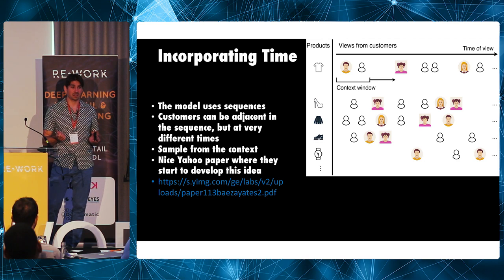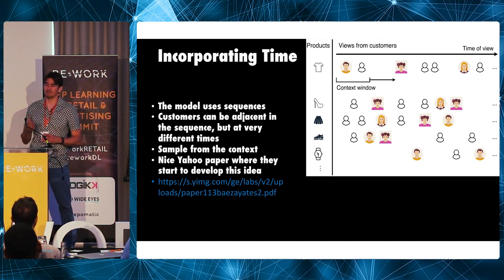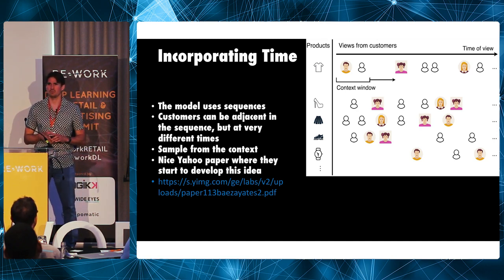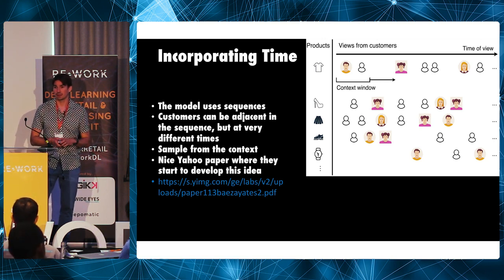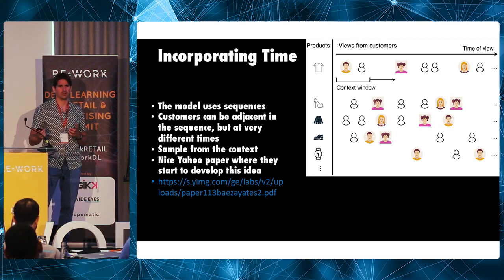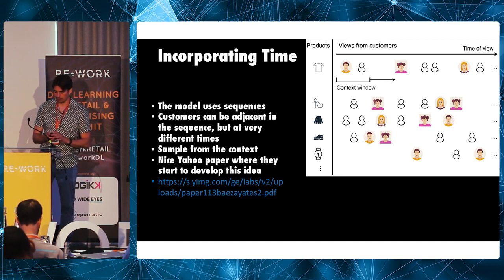Now, there's not really been any research done in this area yet. There's one paper by some guys at Yahoo, which is referenced there, where they mention in passing that they sample from 1 over the time. So Sophie, from ASOS over there, who's also with Antwerp University, I think I got that right, is currently doing some research in this space to look at how we can incorporate time into these embeddings. And Duncan, who's also at ASOS over there, is looking at how we can use recurrent neural networks to incorporate this element of time. But I think that's a really big and interesting field which is going to produce much better embeddings for these kinds of data than we've seen so far. So I really like that.